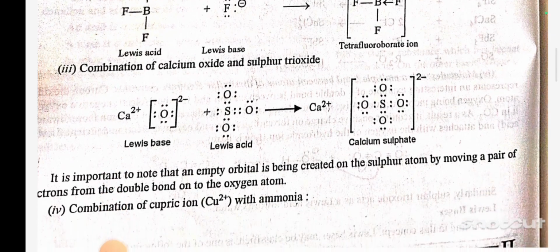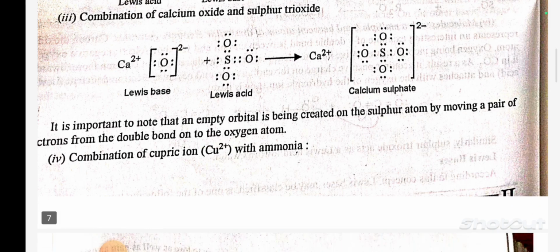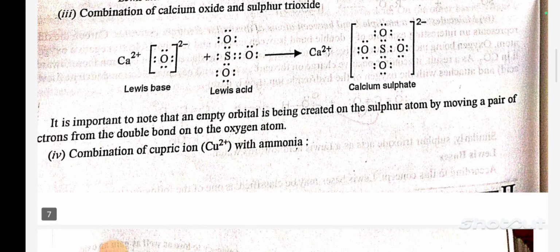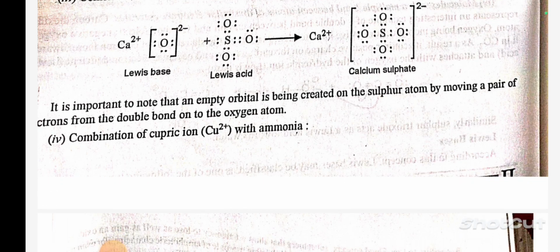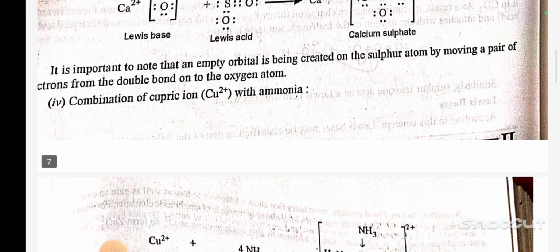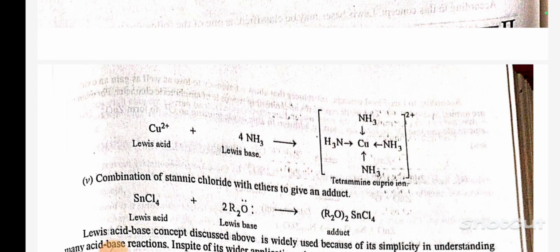Number 3. Combination of calcium oxide and sulfur trioxide. Ca2+ O2- plus SO3 gives Ca2+ SO4 2-, calcium sulfate. It is important to note that an empty orbital is being created on the sulfur atom by moving a pair of electrons from the double bond on to the oxygen atom. Number 4. Combination of cupric ion Cu2+ with ammonia. Cu2+ plus 4NH3 gives tetraammine cupric ion.